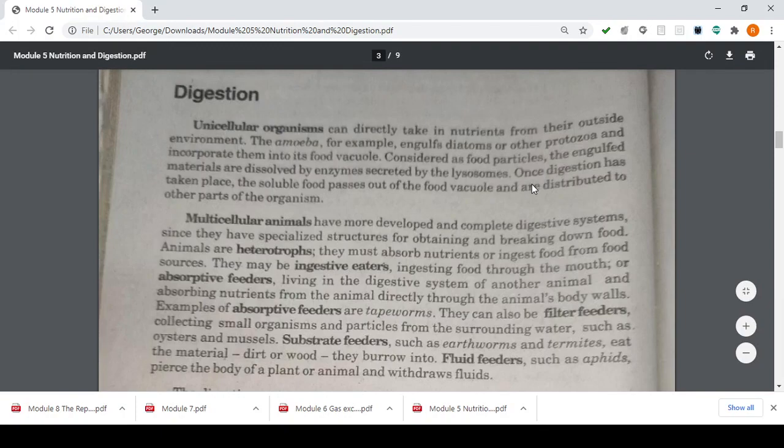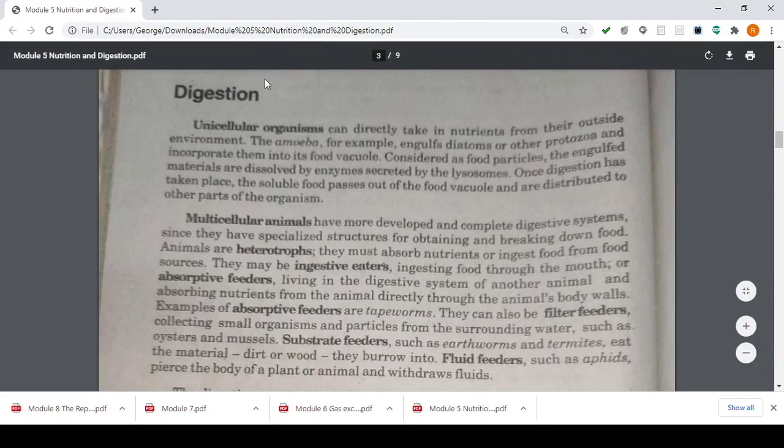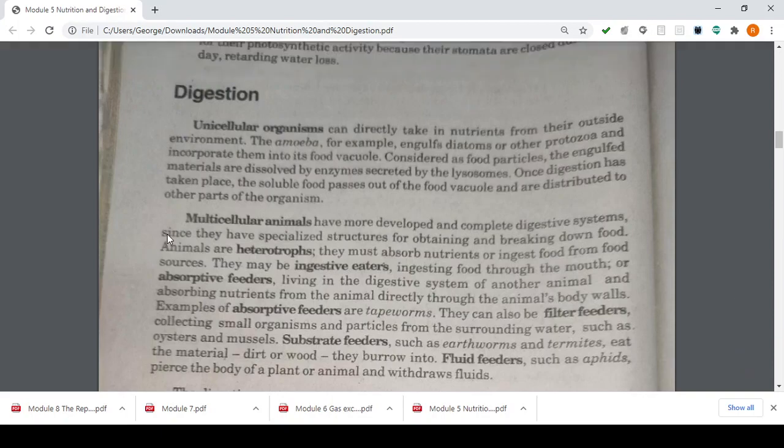Once digestion has taken place, the soluble food passes out of the food vacuoles and is distributed to other parts of the organism. Unicellular organism, meaning it is only a one-celled organism, consisting of only one type of cell. Whereas multicellular organisms or animals consist of different types of cells, your organs, and your tissues. That is why they are called multicellular animals, because they are composed of multiple types of cells.